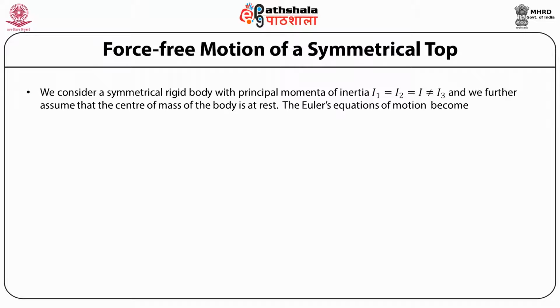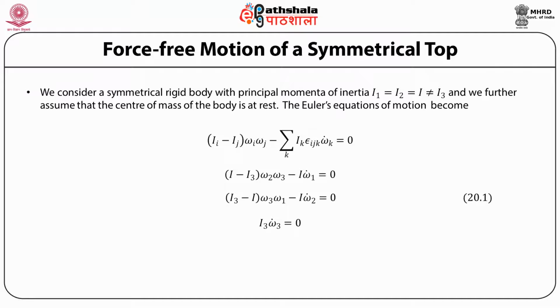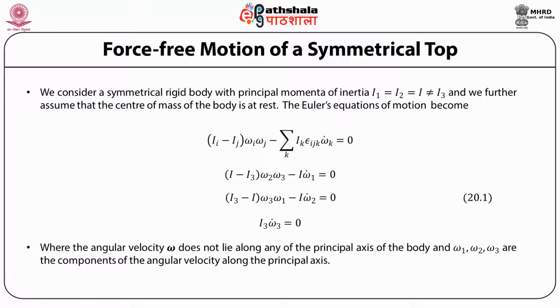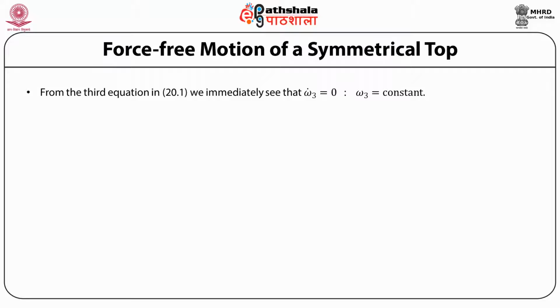Then the Euler equations of motion become (I − I3) ω2 ω3 − I ω1 dot = 0, (I3 − I) ω3 ω1 − I ω2 dot = 0, and I3 ω3 dot = 0, where the angular velocity ω does not lie along any of the principal axes of the body, and ω1, ω2, ω3 are the components of the angular velocity along the principal axes.